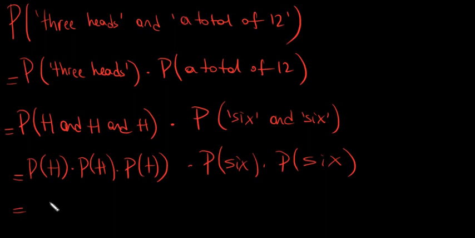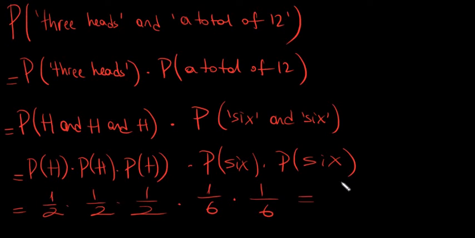So let's be fast. It is 1 over 2, 1 over 2, and 1 over 2, times 1 over 6, and 1 over 6. 1 times 1 times 1 times 1 times 1 is 1. 2 times 2 times 2 times 6 times 6. So 2 times 2 is 4, times 2 is 8. Let's write 8 times 36.